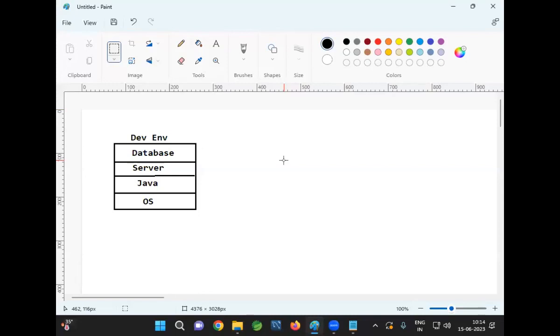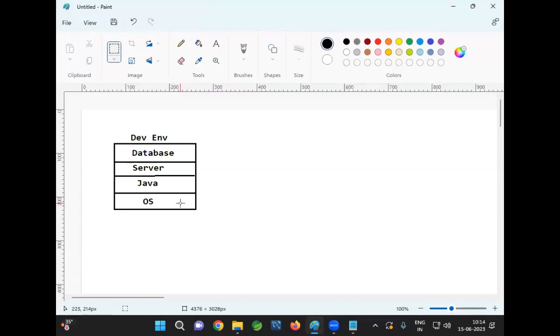In that computer, we install the operating system, then Java software, then if you want an external Tomcat server, we need to install that, then database software also. After installing all these softwares, we can run our application in the computer.